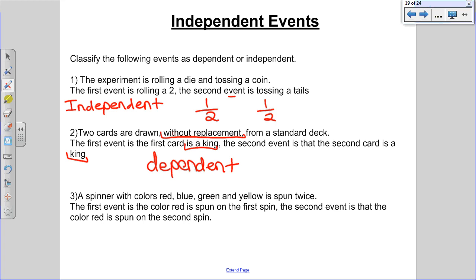Three. Try that one on your own. See if you can classify it as independent or dependent.